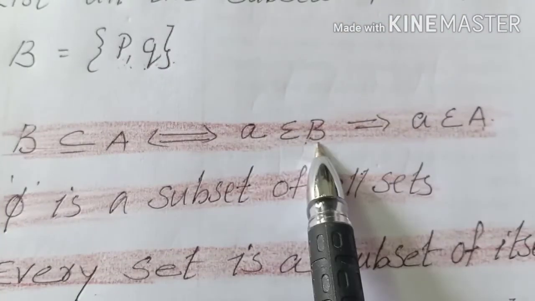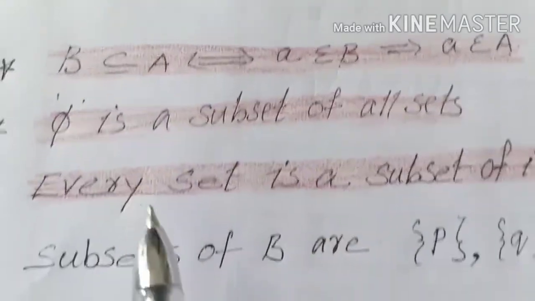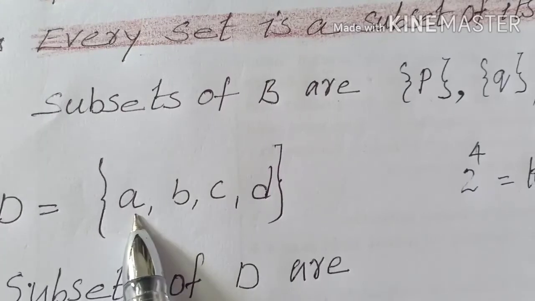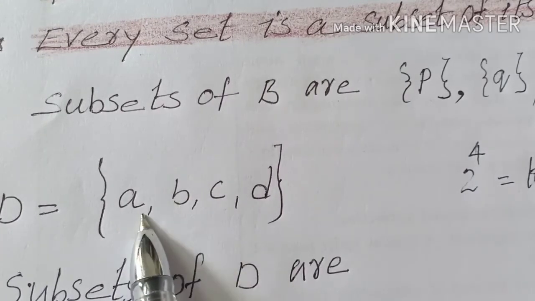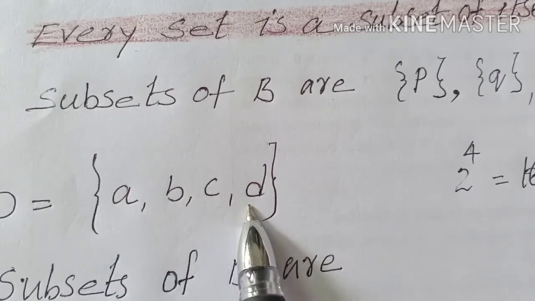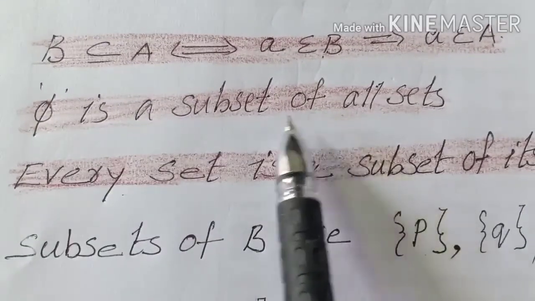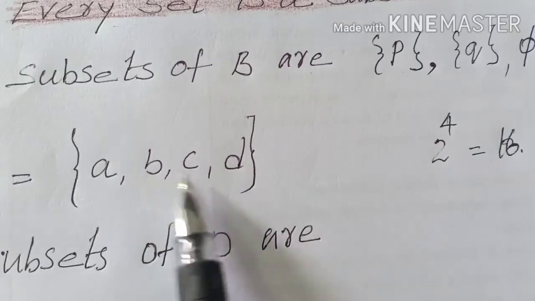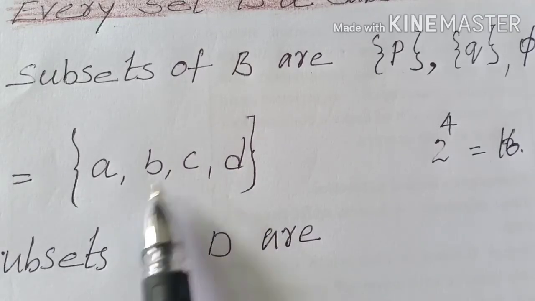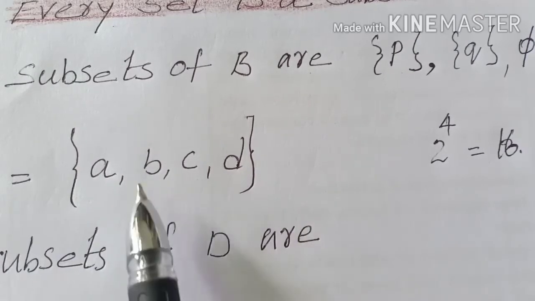If an element is present in B, that should be in A, then it can be a subset. So that condition is satisfied when we take the combination of 1 element, the combination of 2 elements, and the combination of 3 elements also. And all the 4 elements means the set is a subset of itself. That we know, every set is a subset of itself. And also we have to take phi. Null set is a subset of all sets. So take all the single elements, then double elements, then triple elements, then write the set itself one time, and then write phi. Total there will be 16 subsets.